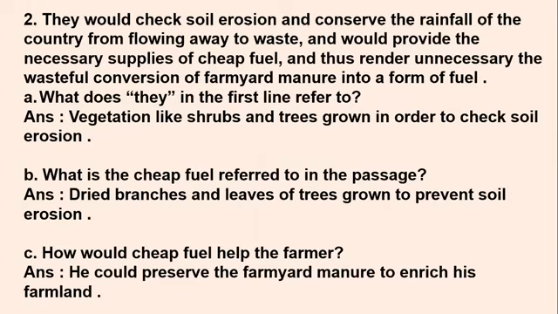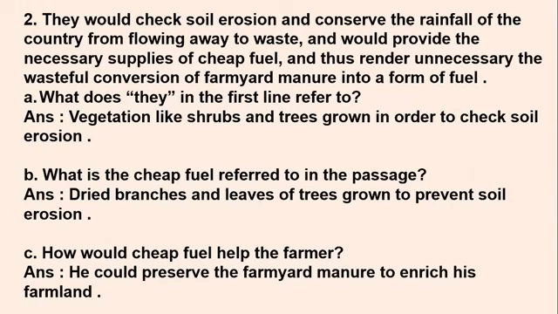Okay, next question. What is the cheap fuel referred to in the passage? Here you come across the words "cheap fuel" in the sentence. So what is this cheap fuel? The answer is, it's the dried branches and leaves of trees grown to prevent soil erosion. When you are growing this vegetation, it dries and the leaves fall down. So this can be used as cheap fuel.